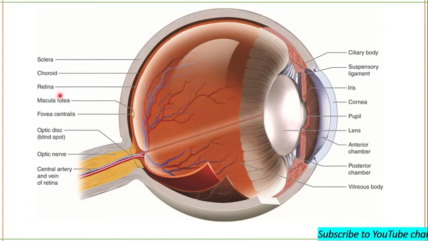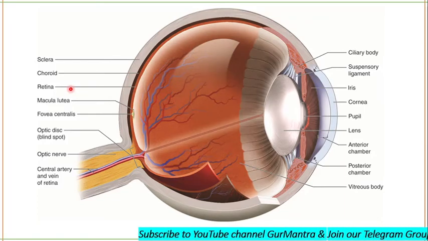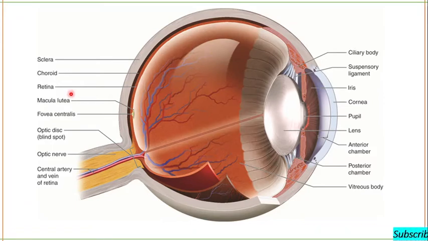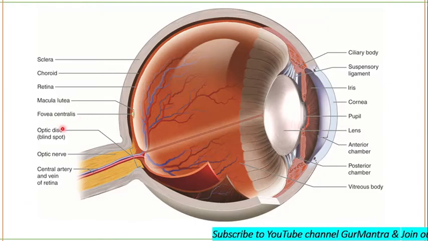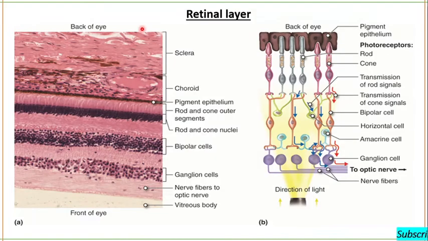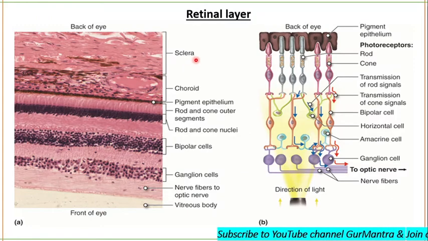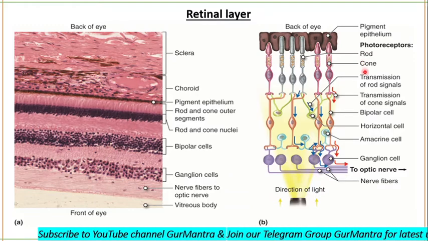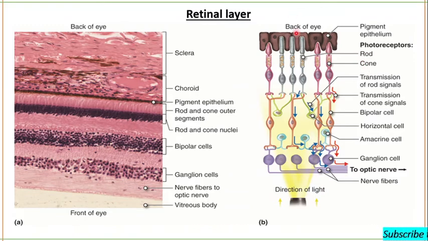Retina is the light sensitive part, the inner layer of the eye that covers about 65% of its interior surface. So it has three retinal layers. The outermost layer contains photoreceptor cells, which are rods and cones. And then this is the back of the eye.